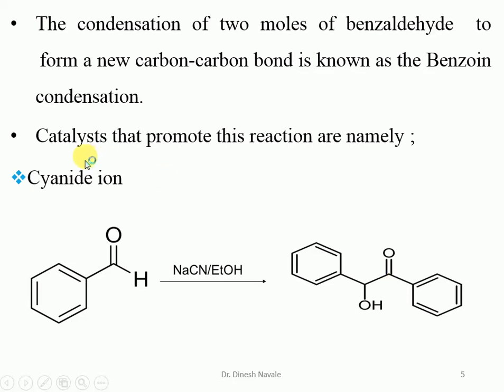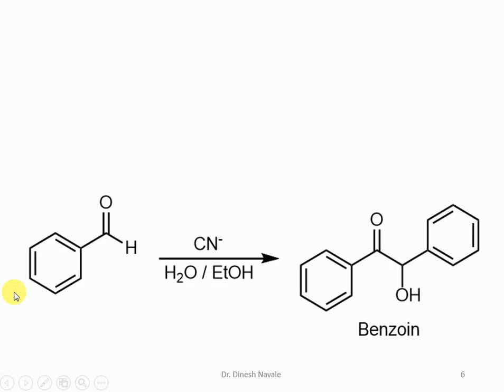For this reaction, cyanide ion is the catalyst and two molecules of the aromatic aldehyde are utilized as the starting material. This is also the same reaction: two molecules of benzaldehyde on reaction with cyanide ion as a catalyst in the presence of water and ethanol as solvent will give benzoin as the product.